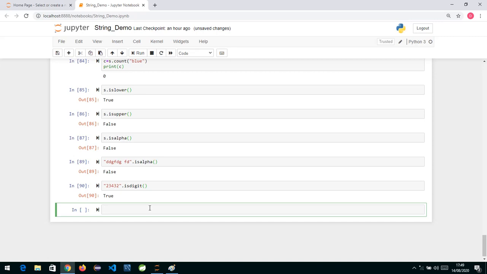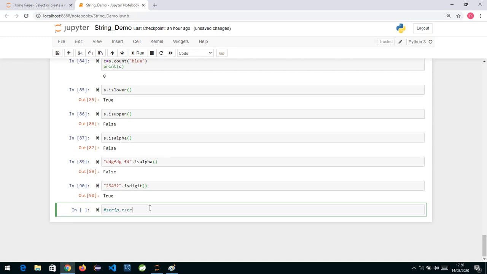Now one more function which I would like to tell you is strip. Strip is going to remove the leading and trailing spaces. We have strip, rstrip and lstrip, these three functions.